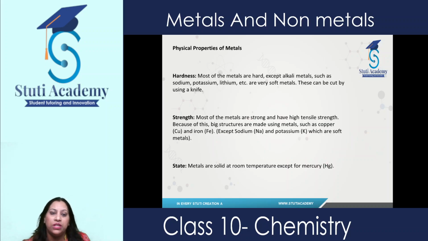Now there are certain physical properties of metals. First is hardness. As we know, metals are quite hard. If you take copper, iron, aluminium, they are very hard metals. When you touch them, you can feel that hardness. The reason behind their hardness is the rigid structure, or the tightly packed arrangement of particles in them. There are certain exceptions among metals, such as sodium, potassium and lithium, which are so soft that you can easily cut them with a knife.